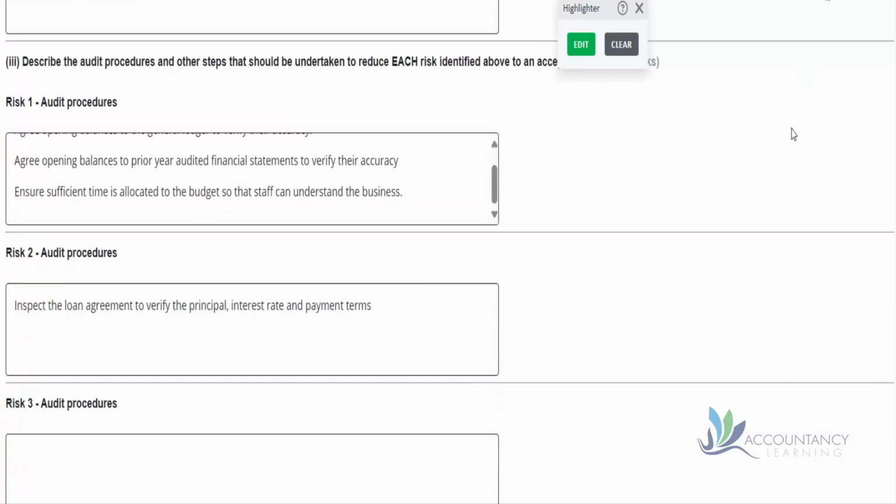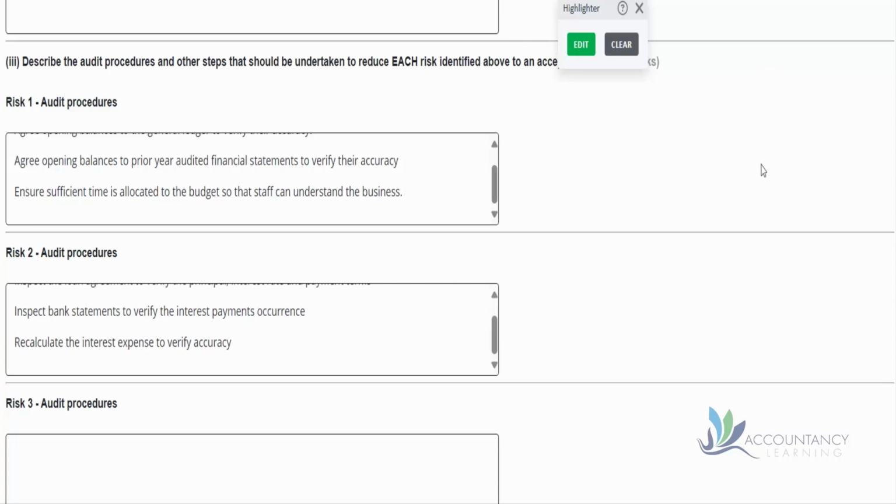So while this loan is in our head, let's do the audit procedures as well. So we want to start off by inspecting the loan agreement to verify the principal of 4 million, verify the interest rate of 5% and the payment terms, that they're paying this off monthly. We could then inspect the bank statements to verify the interest payments occurrence. So we want to verify that they actually paid the interest. But remember that payment each month is going to be some capital and some interest, and we need to make sure we separate the two of them.